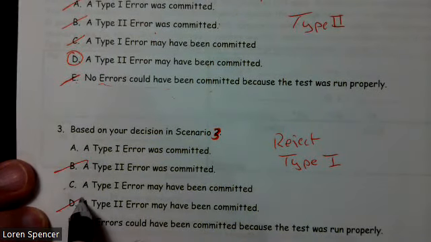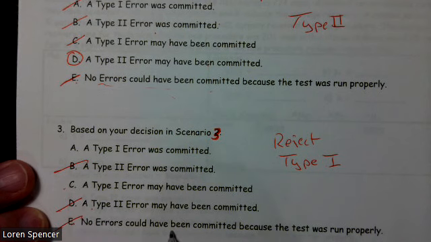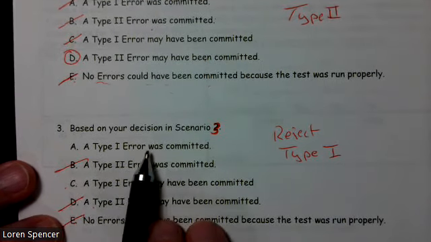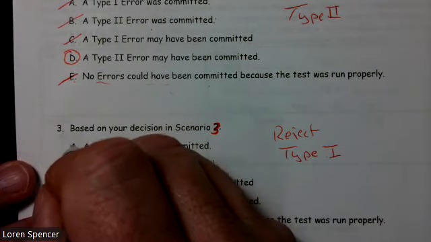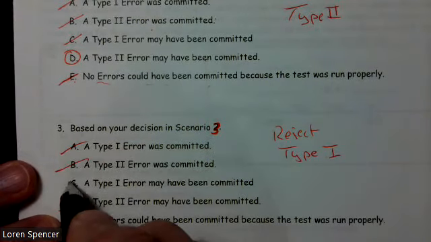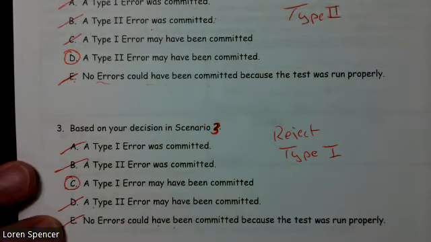Type 2s are for fail to reject. So this is not a fail to, this is a reject. There's always a potential of errors. So it said no errors could have been committed. No, an error could have been committed. The type of error is a type 1. It says was committed. Might have been committed. It will never be guaranteed that there was an error committed. It was just always a possibility of an error being committed.